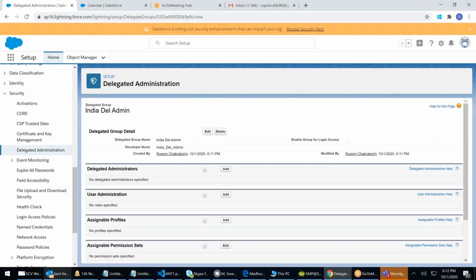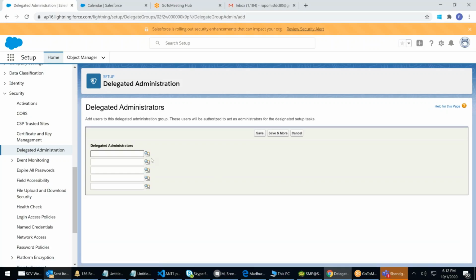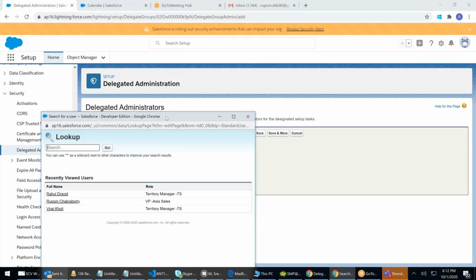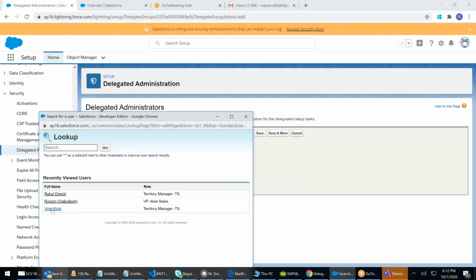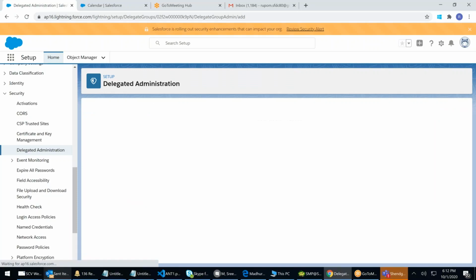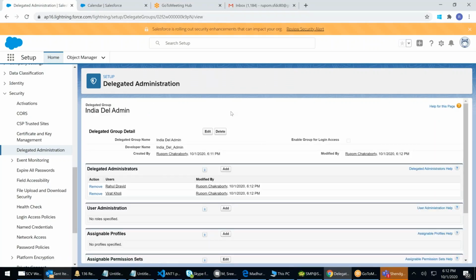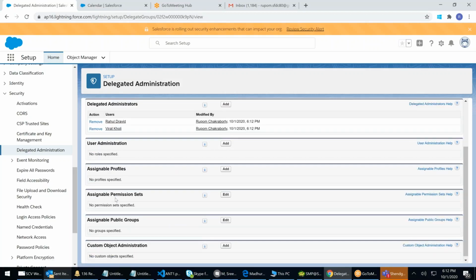Now, who are the delegated administrators? Here you will add the users. Who are the delegated administrators? Rahul, right? Who else? Sachin, Virat. I added both. These both are delegated admin. Okay. Now, what are the powers they have?